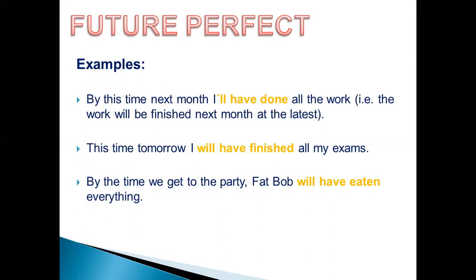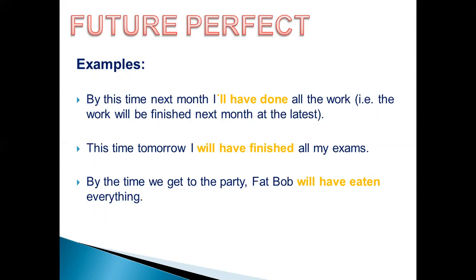But this will happen in the future. So when I ask you what is the difference now between future continuous and future perfect? Future continuous, this is an event that will happen in the future. But future perfect also, this is an event that will happen in the future. But what is the difference? Both of them are gonna happen in the future.